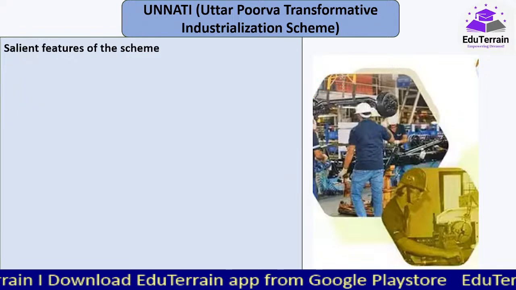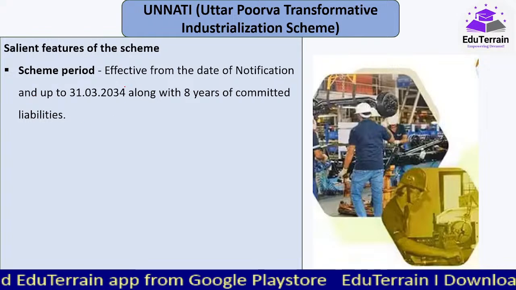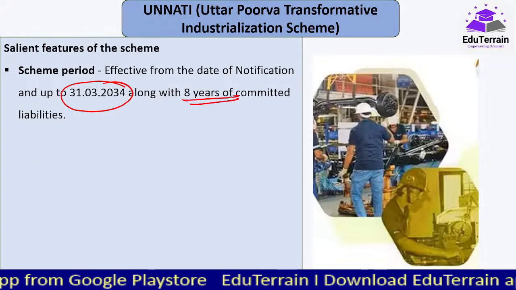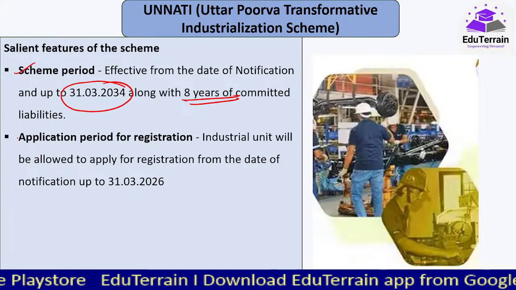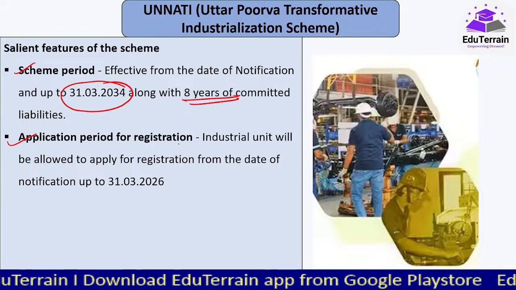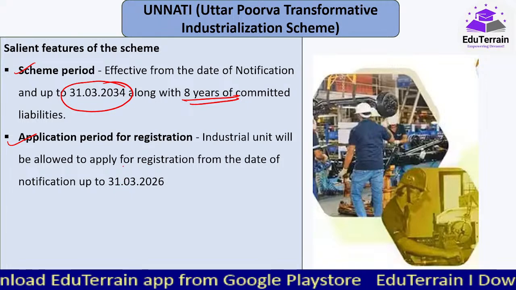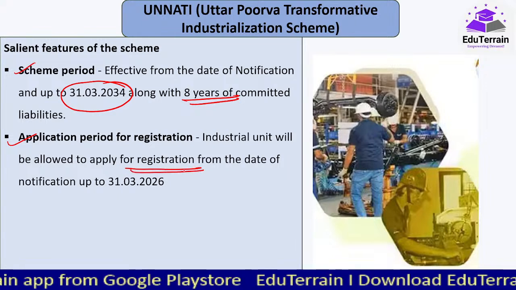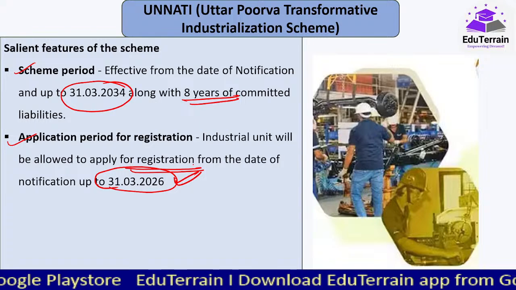Okay, now what are the salient features of the scheme? Scheme period, as I have said, we have already seen, from the date of notification up to 31/3/2034, along with 8 years of committed liabilities, क्योंकि उसके बाद भी रहता है. Application period for the registration: they are saying that industrial units, whoever wants to avail these loans or whatever benefits are there under this scheme, will be allowed to apply for registration from the date of notification of this scheme till 31st March 2026. They have to register themselves.